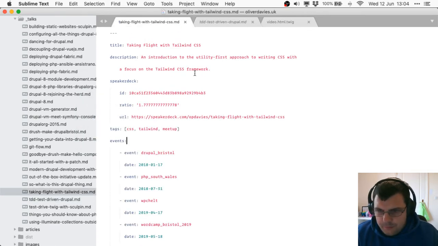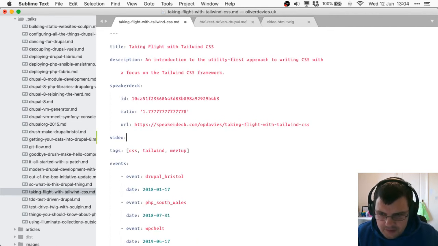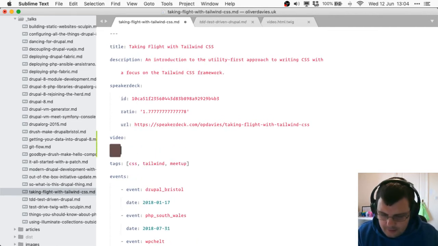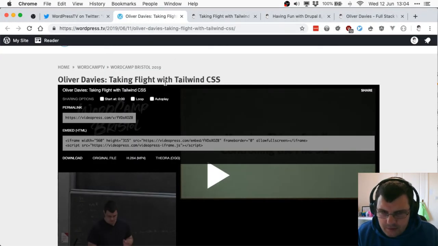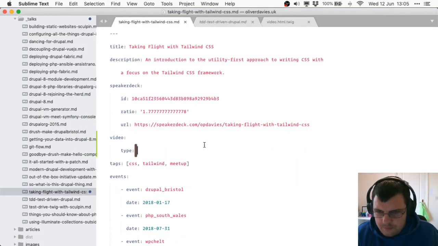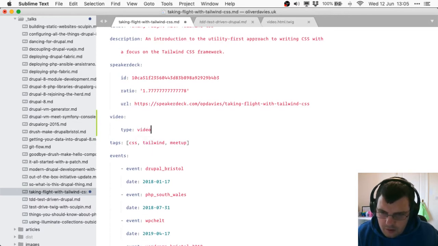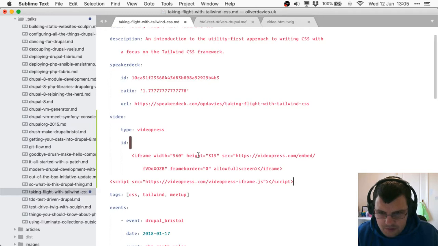What I think I'd like to do is make this a little bit more agnostic. So what I'd like is to be able to put video rather than YouTube, and then maybe put type. And let me just go back to this. This is VideoPress. I'm just going to grab this embed code for reference and call this VideoPress, and then specify the ID, which is going to be this.